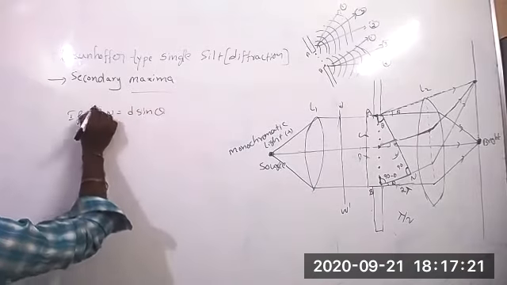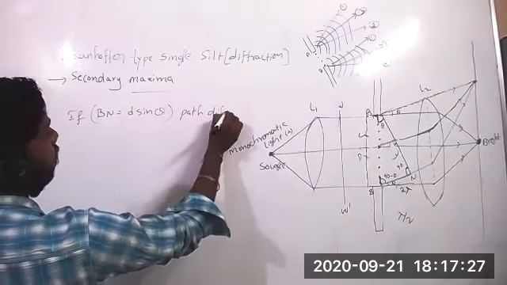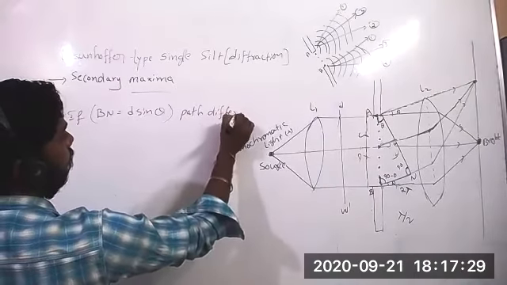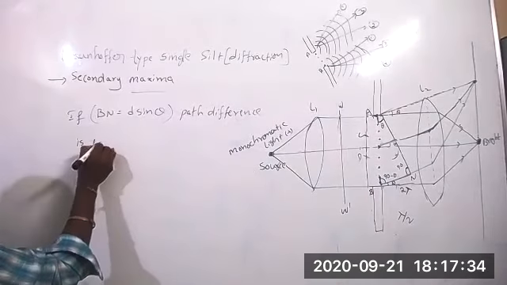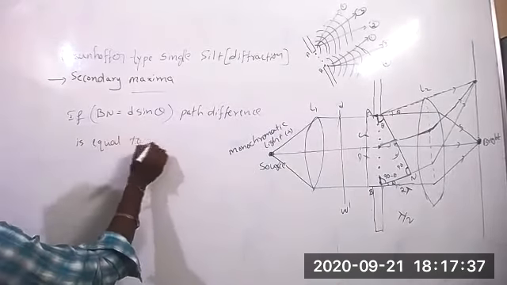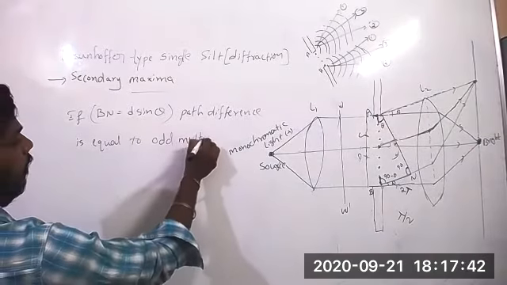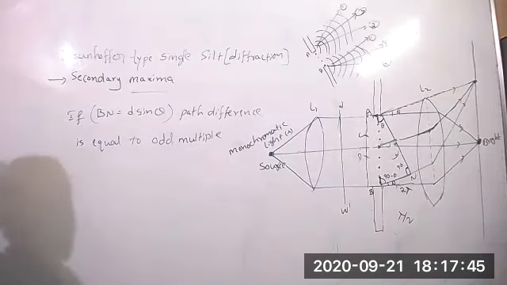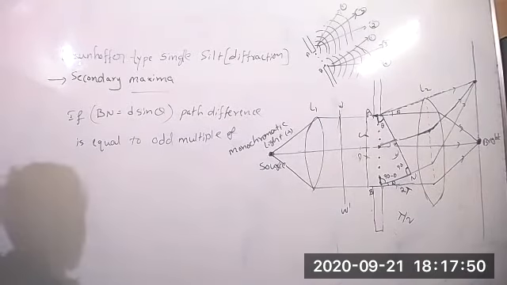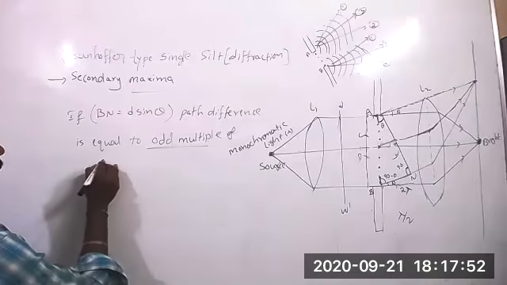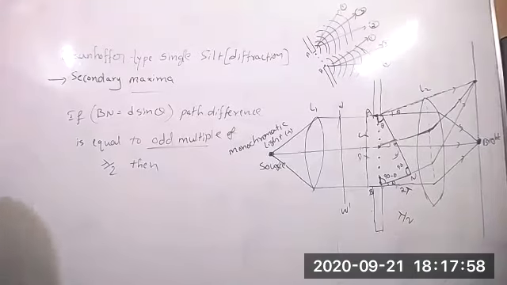If path difference is an odd multiple of lambda by 2, then we will get the maxima.